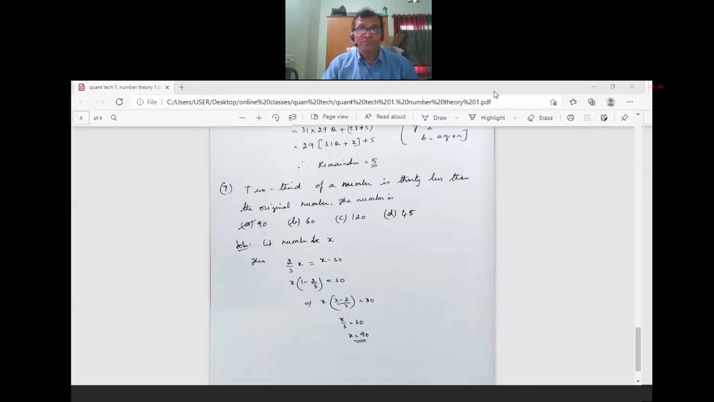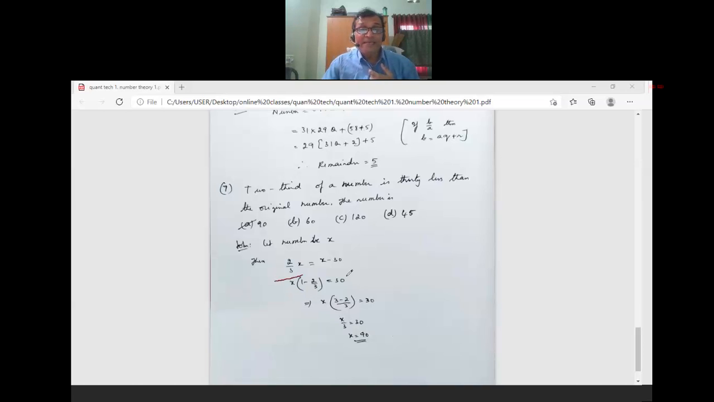So let the number be x. Then 2/3 of the number is 2 by 3 x. It is 30 less than the original number, so x minus 30. The original number is x. So 2/3 of the original number, that is 2/3 of x, is 30 less than the original number, x minus 30.